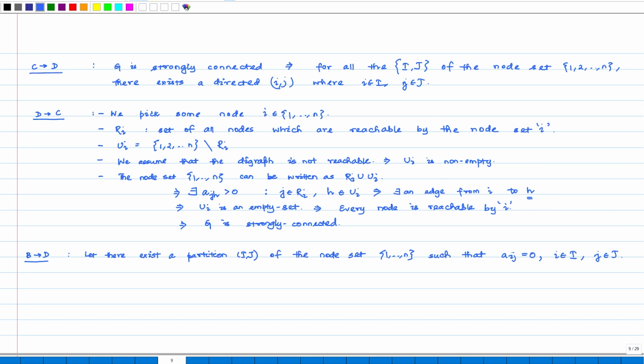So, in order to do that, let us start by defining a suitable permutation matrix.